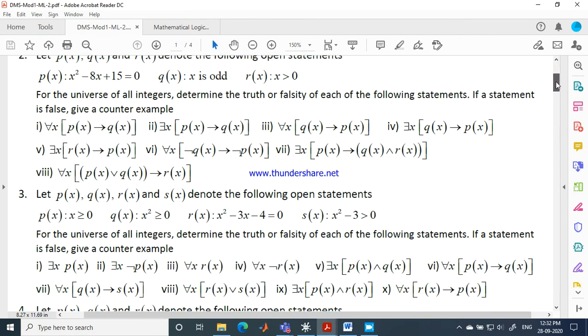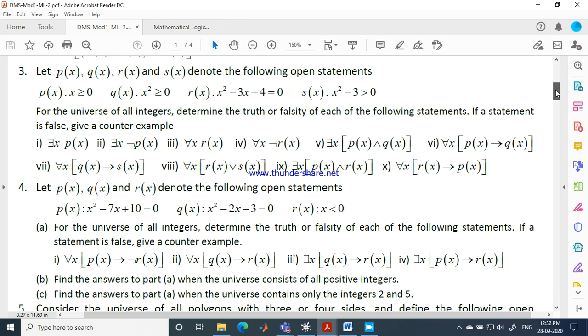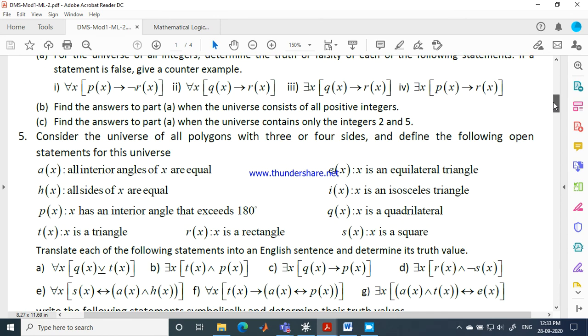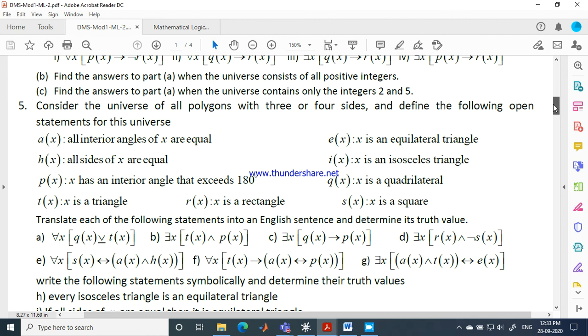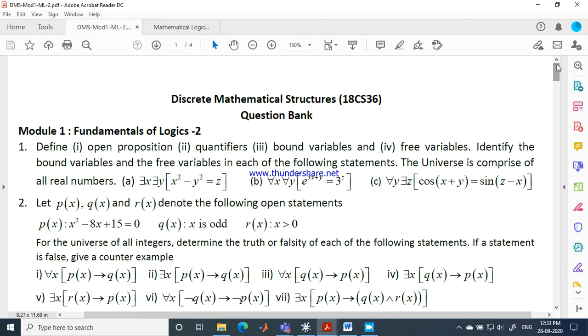And for you people, it's homework. Please try all the problems till question number 5. If you have any doubts, let me know. We will discuss. And I will send you the notes for this part also. Please go through the notes today itself.